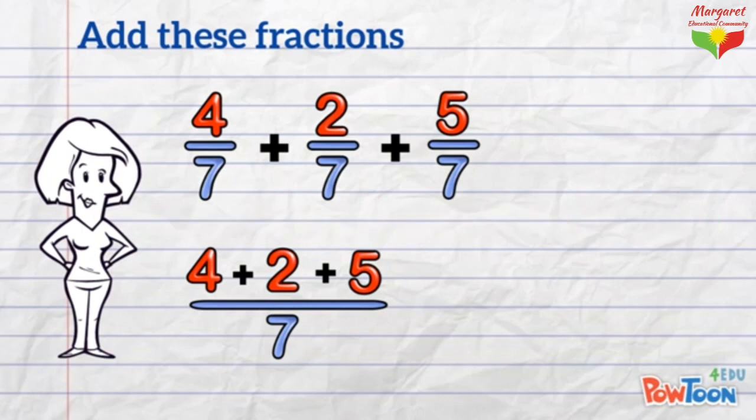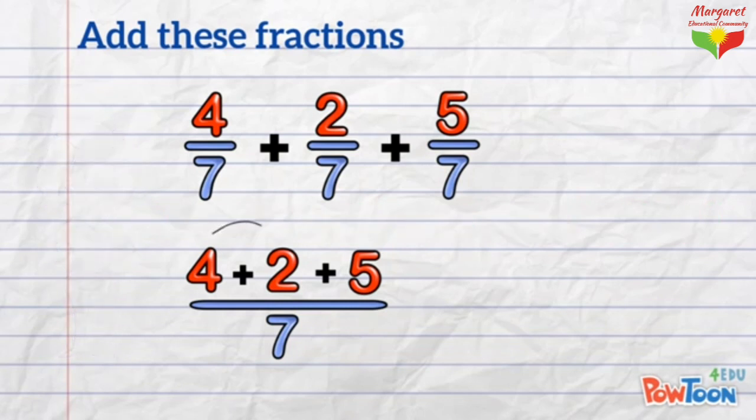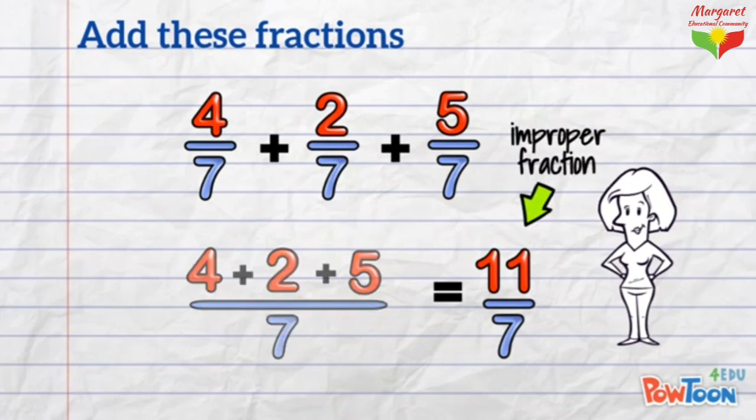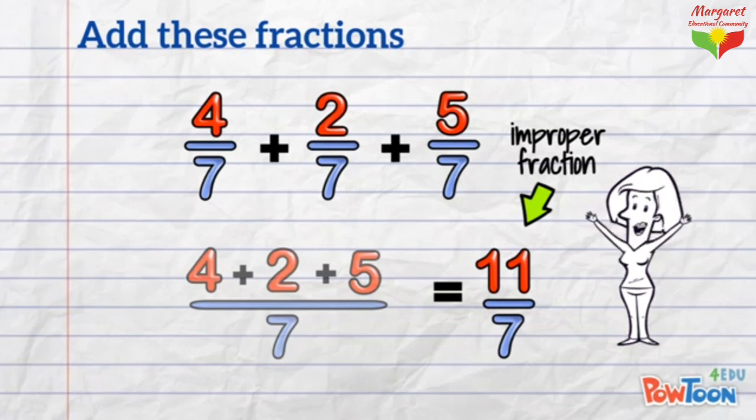Next, you just add it up. 4 plus 2 is 6, plus 5 is 11. We get 11 over 7. That's the numerators added, but now we've got an improper fraction, so it won't do. But that's okay, because you know how to change it to a proper fraction, don't you? Remember how? The denominator is 7.